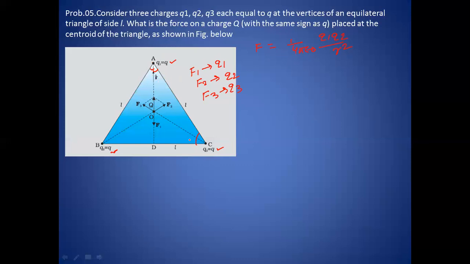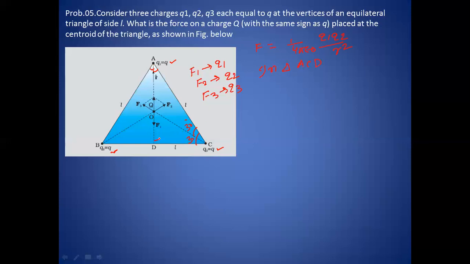So this angle is also 30 degrees. Now we can find this whole length. Suppose we use triangle ACD.